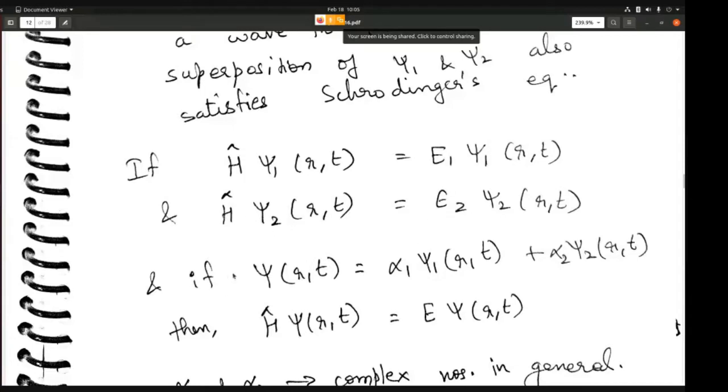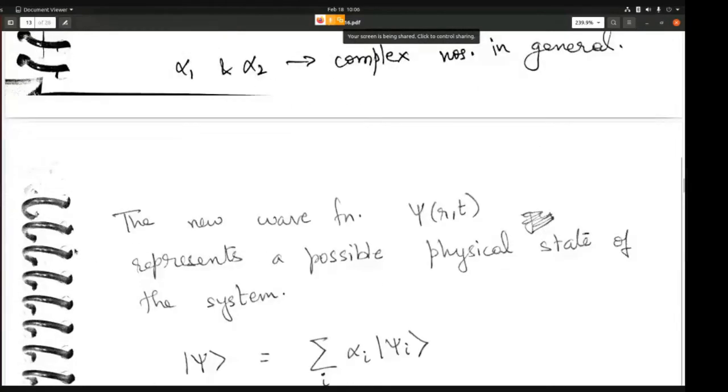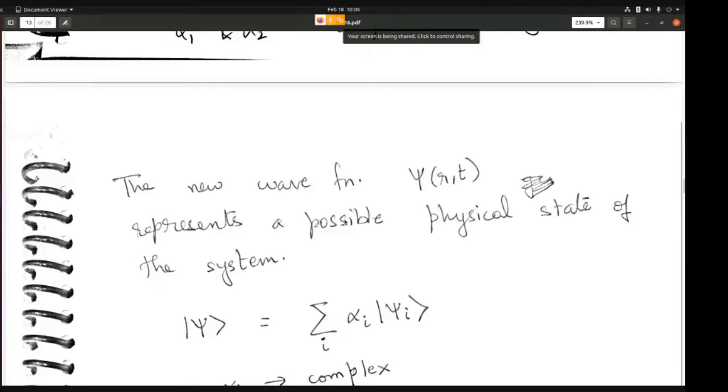Then this psi, which is made up of alpha 1 psi1 plus alpha 2 psi2, the linear combination of psi1 and psi2 with alpha 1 and alpha 2 both complex, then again you will see that the Hamiltonian operator acting on psi will give you some E psi. This is true in general. So the new wave function psi of r comma t represents a possible physical state of the system.